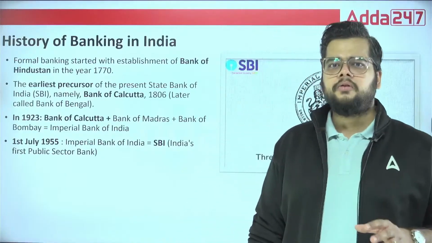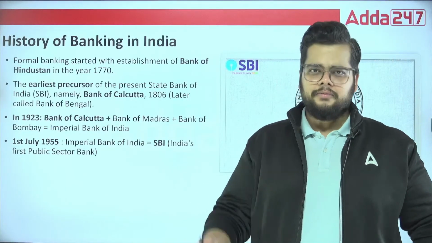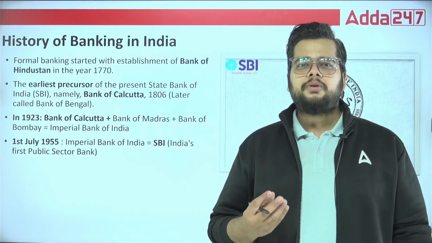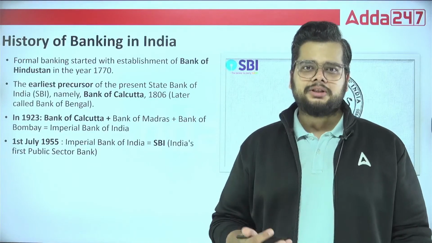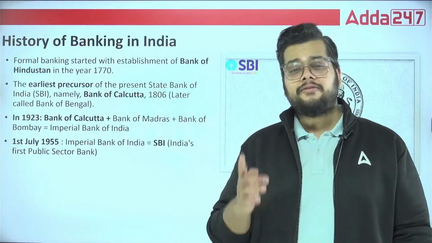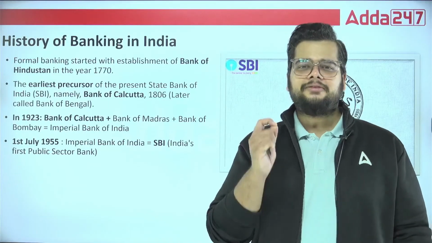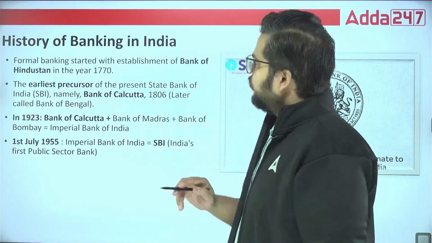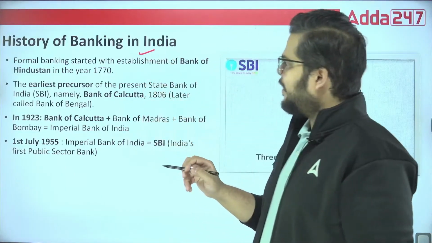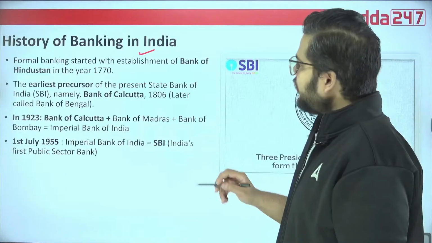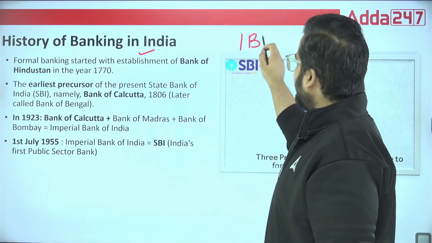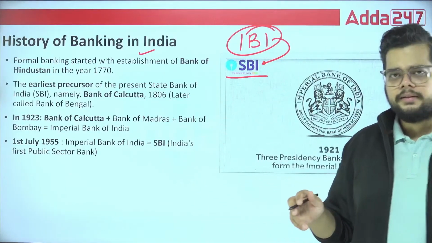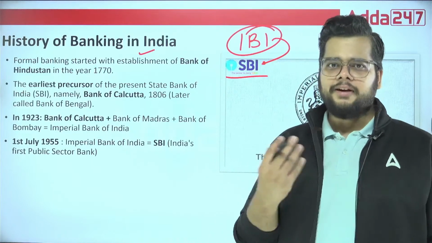Although the history goes way back to the 1700s, specifically the Bank of Hindustan in 1770, when we talk about the core institutional credit, which was started by the Imperial Bank of India, from there only you will find the specific importance of the Indian banking system growing up till today. So formal banking started with the establishment of the Bank of Hindustan in 1770. When we talk about the Imperial Bank of India, which was ultimately named as State Bank of India, its establishment story is a different one.